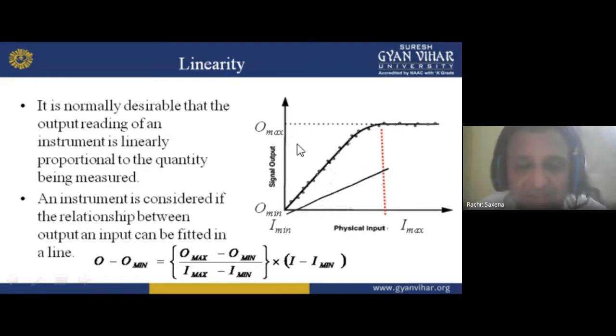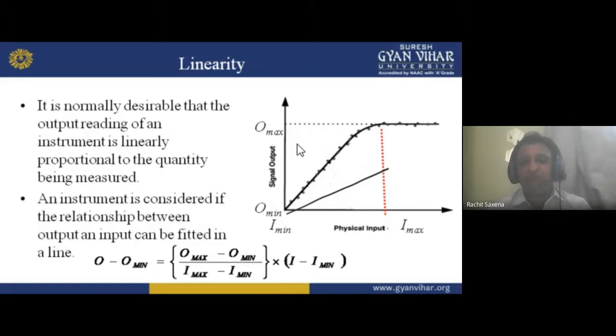Okay, so here we can find an equation: O minus O minimum, that is output minus output minimum, is equal to output maximum minus output minimum divided by input maximum minus input minimum, into input minus input minimum. That same equation we are using, but instead of y and x, we are using O and I, because on the y-axis we have output and on the x-axis we have input.